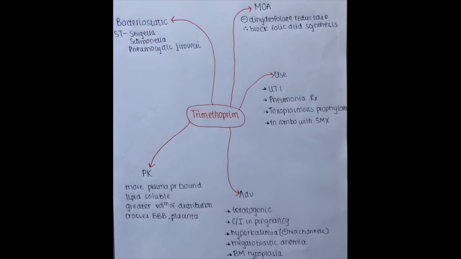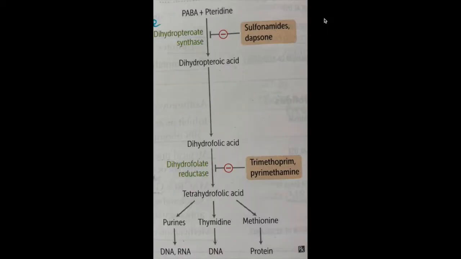Spectrum includes Shigella, Salmonella, Pneumocystis jirovecii. Its mode of action is it inhibits dihydrofolate reductase. Now let's see how folic acid is synthesized. PABA and pteridine, under the action of dihydropteroate synthase, give dihydropteroic acid, which gives dihydrofolic acid, which is acted on by dihydrofolate reductase, which gives tetrahydrofolic acid.